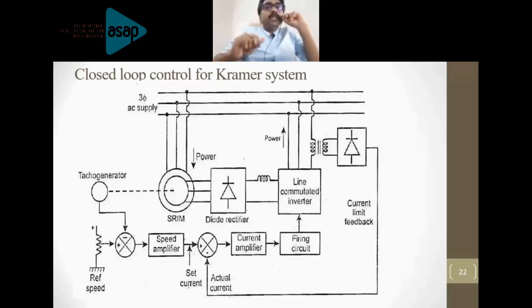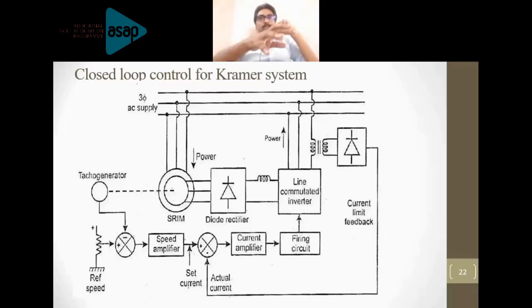This figure is showing the closed loop control of the static Kramer drive. Please recall the closed loop speed control diagram which we have discussed, and just have a look at the circuit diagram, only the portion of the Kramer drive. Supply is given to the stator of the machine, then it is given to the uncontrolled rectifier, smoothing inductor, line commutated inverter. Please keep it in mind. A line commutated inverter is used in the static Kramer drive, so it will have natural commutation, right? Now that is given back to the supply.